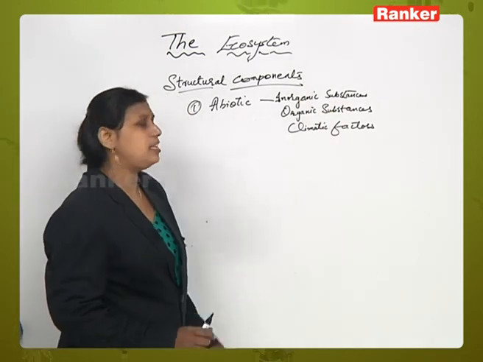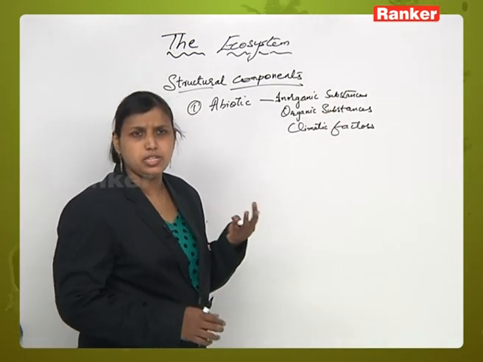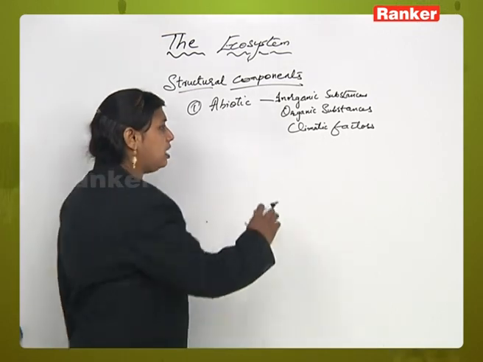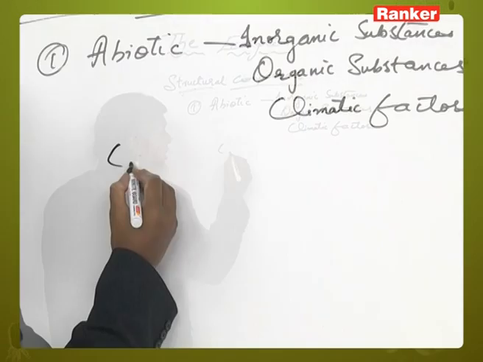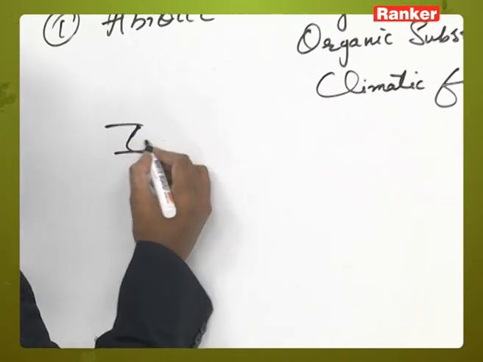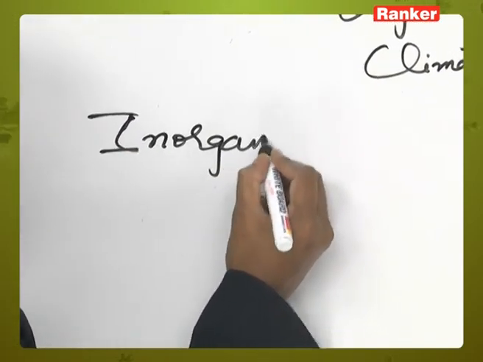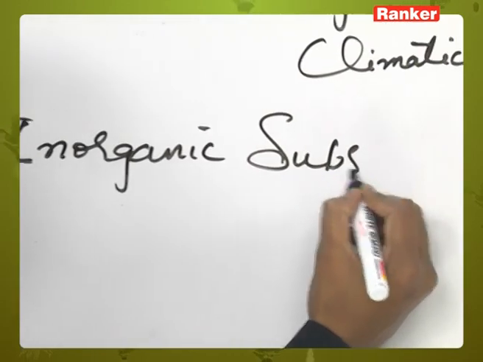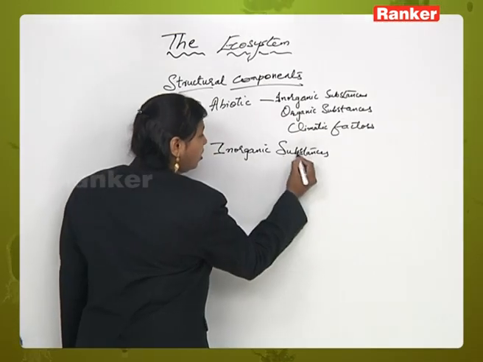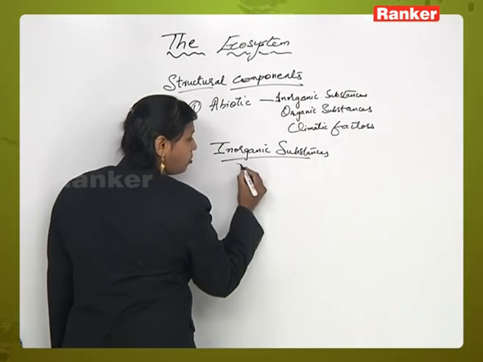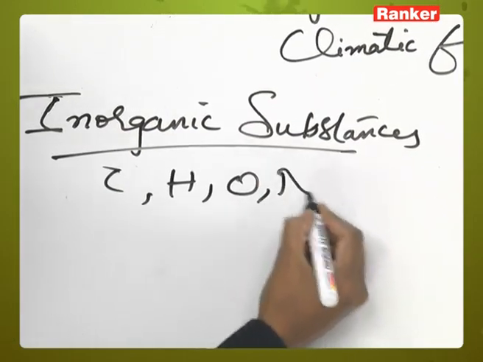Now what are the inorganic substances which can be used in the ecosystem? Inorganic substances can be in the form of carbon, hydrogen, oxygen, nitrogen.